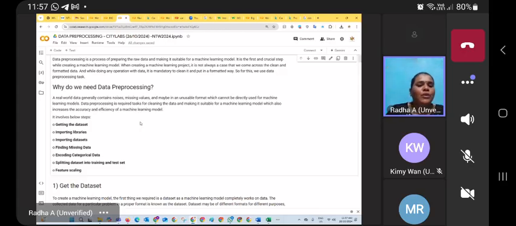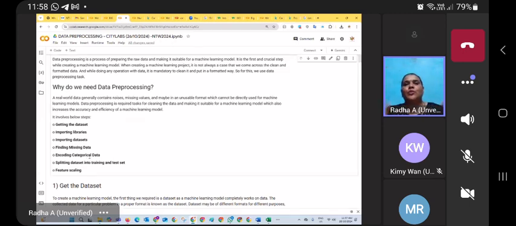Okay. So coming to missing data, this is the third one. Once you find the missing data, you can use some technique to fill up the gap. Either you can replace the missing data, or you can delete the missing data. You can take two decisions. Okay. So after that, categorical data.